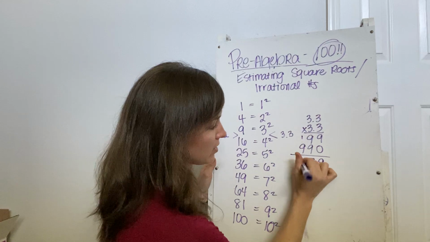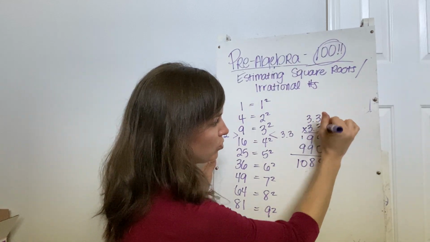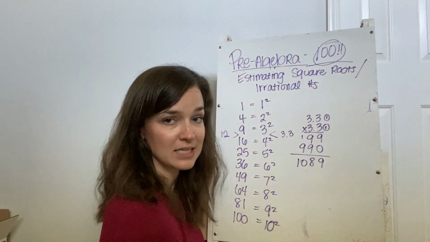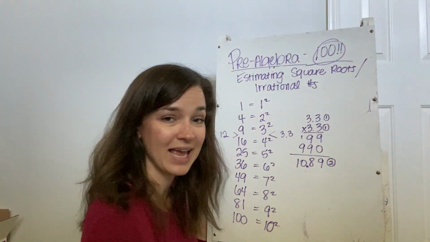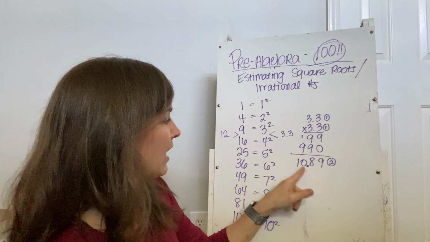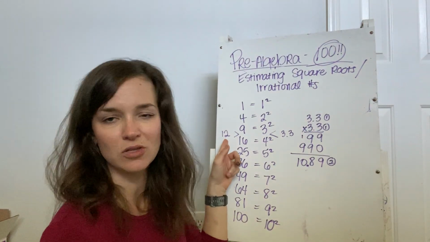9, 8, 1, 10. There are 2 digits behind decimals. So that means there are 2 digits behind our decimal in our answer. So 10.89, not quite as close to 12 as I would like.